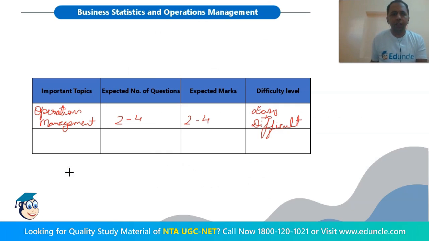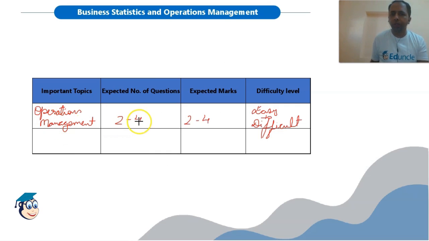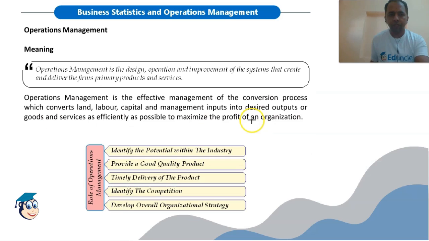In this session, we will start the topic of Operations Management. From this topic, you can expect 2 to 4 questions in your examination. The expected marks will be 2 to 4 and the difficulty level may range from easy to difficult. There are various topics in operations management, so we will cover this topic in two parts, one in today's presentation and another in the next presentation.